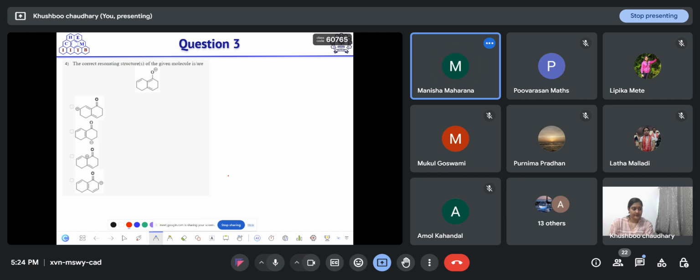Option A, B, C. Okay, Manisha is saying option A, B, and C. Mukul is saying option A, B, and C.